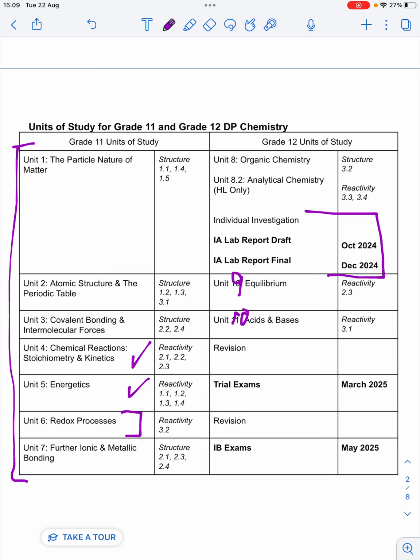Now, the way that this is set up is that it also leaves us plenty of time for revision. So we've got trial exams or mock exams planned for the second year of the course in grade 12 in March. And so we should definitely finish the course in time to have revision time before the trial exams, then revision time after the trial exams, so reflecting on how the trial exams went, where our areas for growth are, what we need to work on, and then having that time to revise and practice before the actual IB exams in May of the second year.